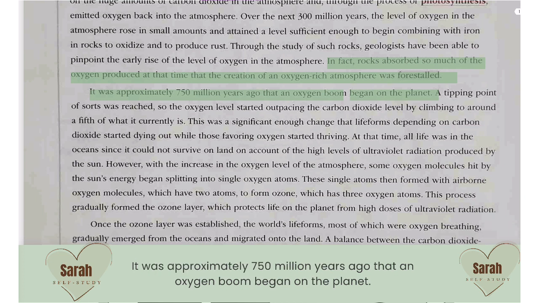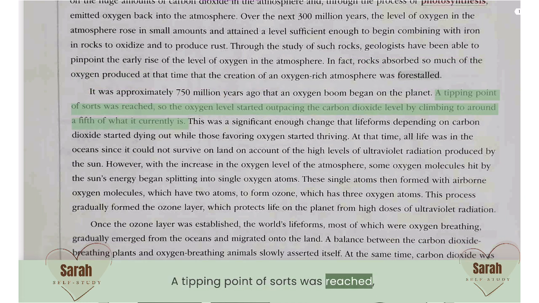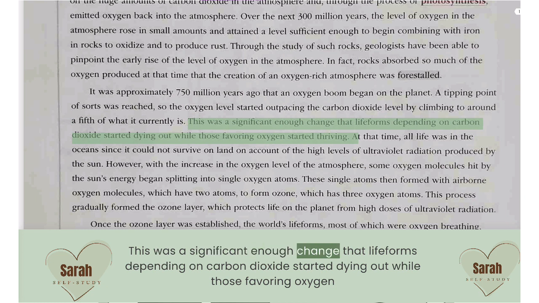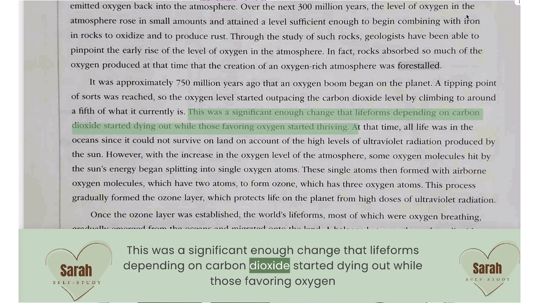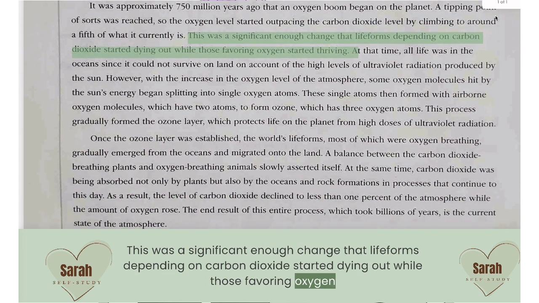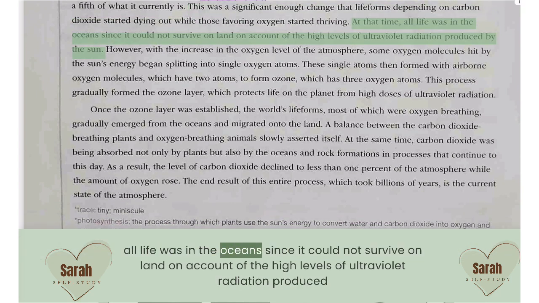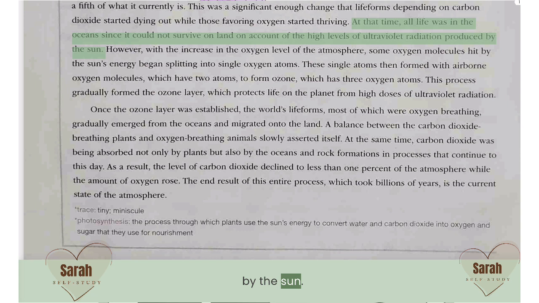It was approximately 750 million years ago that an oxygen boom began on the planet. A tipping point of sorts was reached, so the oxygen level started outpacing the carbon dioxide level by climbing to around a fifth of what it currently is. This was a significant enough change that life forms depending on carbon dioxide started dying out, while those favoring oxygen started thriving. At that time, all life was in the oceans since it could not survive on land on account of the high levels of ultraviolet radiation produced by the sun.